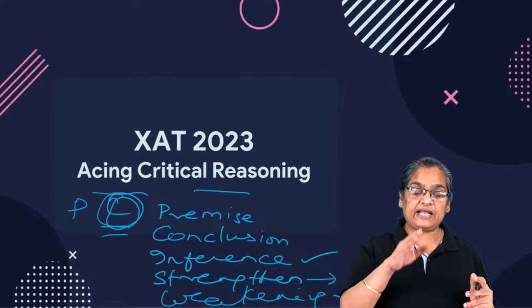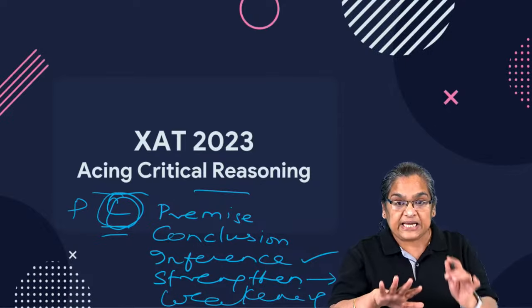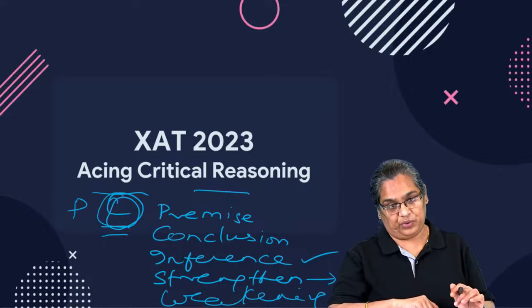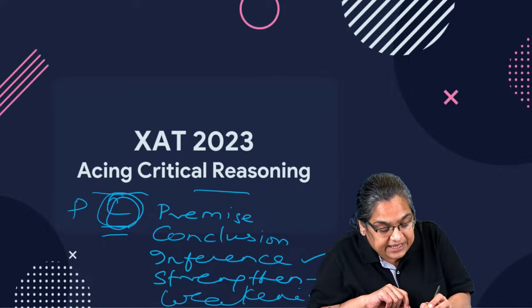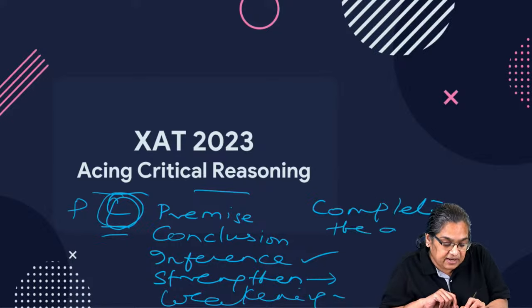You have to say that your conclusion has not been drawn from the premise. So these are the most common types of questions. In addition to that, in XAT, you get something called complete the argument.